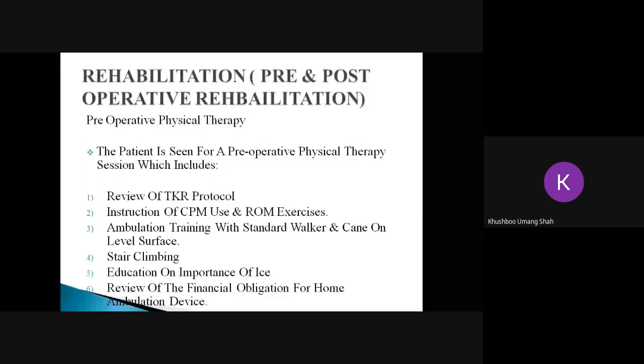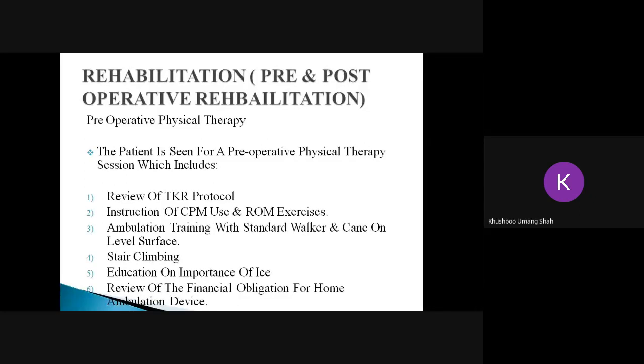So in the pre-operative condition, you will see what is the range of motion of the knee joint, what is the strength of the lower limb muscles, whether the person is independent, partially dependent, or completely wheelchair bound, or walking with a walker, etc. Whether the person has any kind of deformity, or whether the person has extensor lag. So this was about the preoperative assessment. Now next slide, sir.